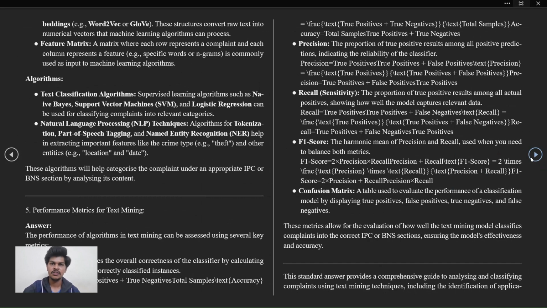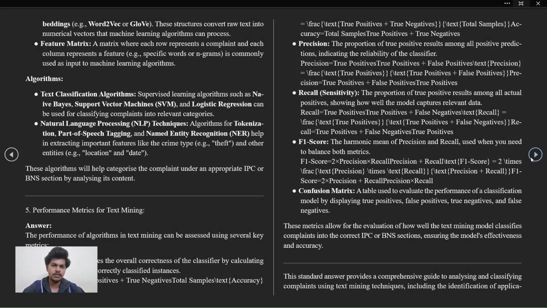Feature matrix. A matrix where each row represents a document and each column represents a feature. It is commonly used as input to machine learning algorithms. Algorithms used. Text classification algorithms. Supervised learning algorithms such as naive Bayes, support vector machines, and logistic regression can be used for classifying content into relevant categories. Natural language processing algorithms for tokenization, parts of speech tagging, and named entity recognition help in extracting information features like crime type and other entities. These algorithms will help categorize the content under the appropriate IPC section by analyzing its content.